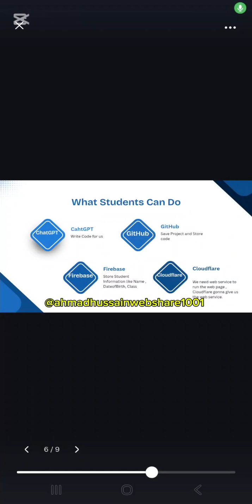So now you already know what kind of tools we will use to develop our school management system. One is ChatGPT, and the other one we missed is GitHub. We need some memory where we will save our web page. For that we will use a GitHub repository, and we will also create that together to see how it works for us.